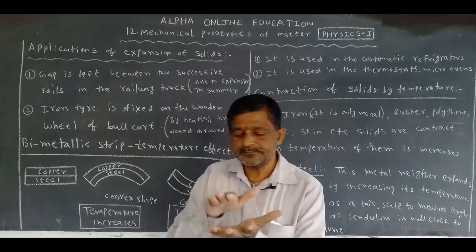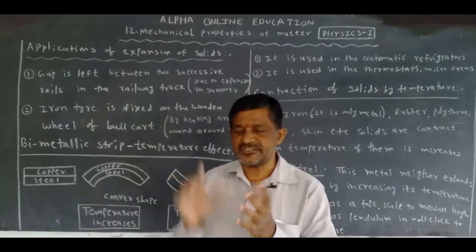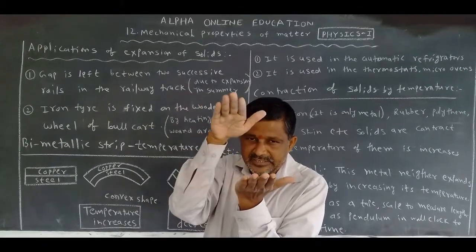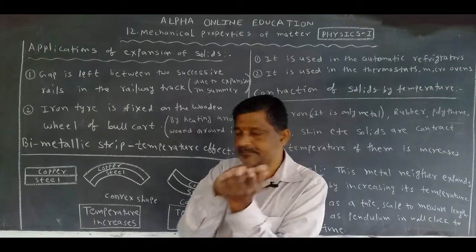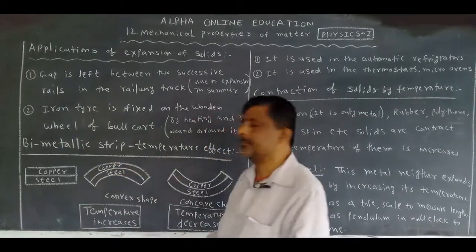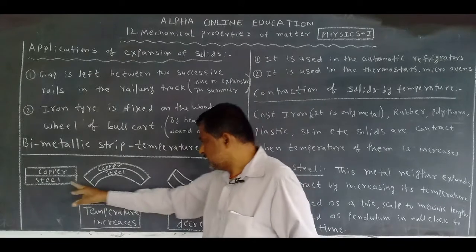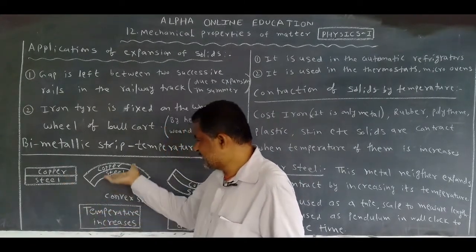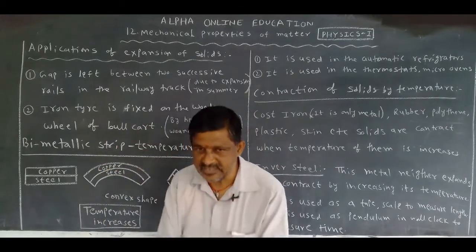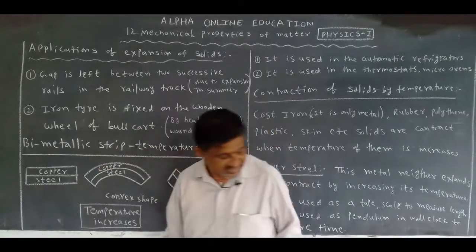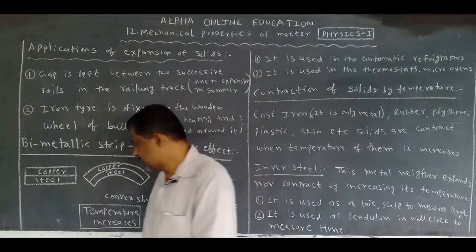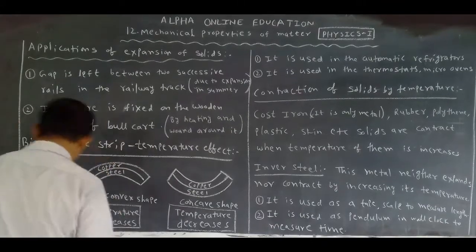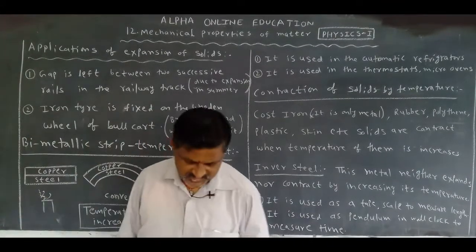We take those 2 in the form of very thin sheets, and you stick them together. We take that in the form of one sheet. It is called a bimetallic strip. Now, this is the bimetallic strip, copper and steel. When the heat energy is given, automatically the temperature increases.